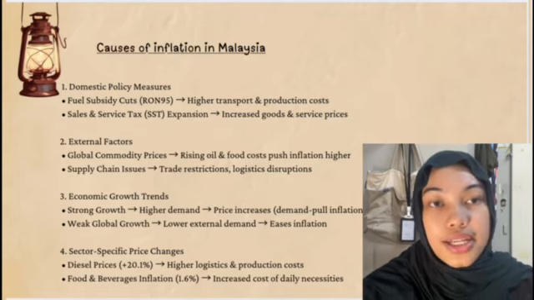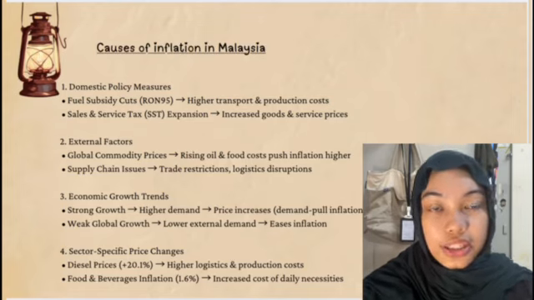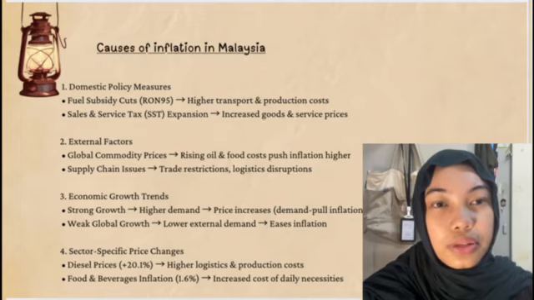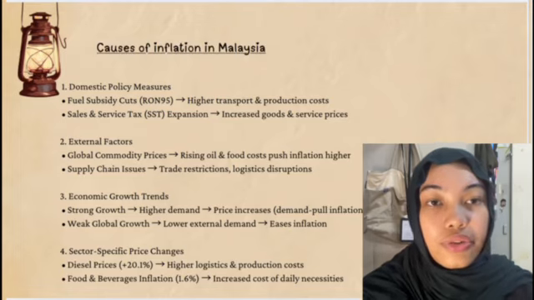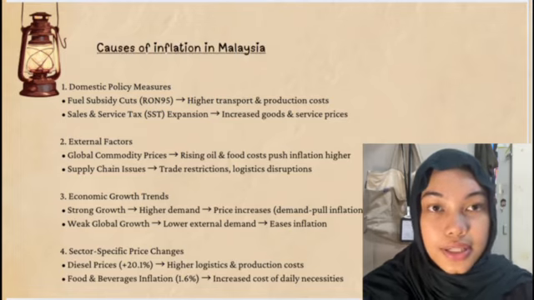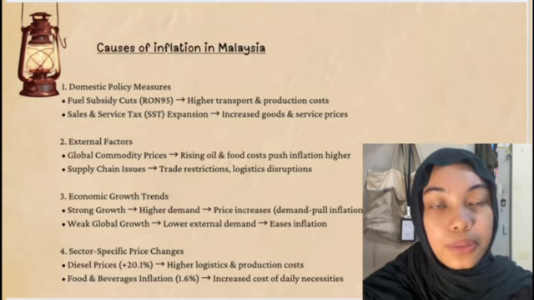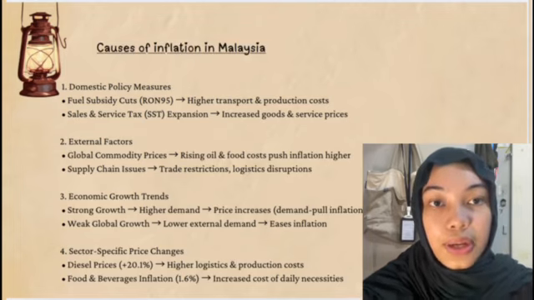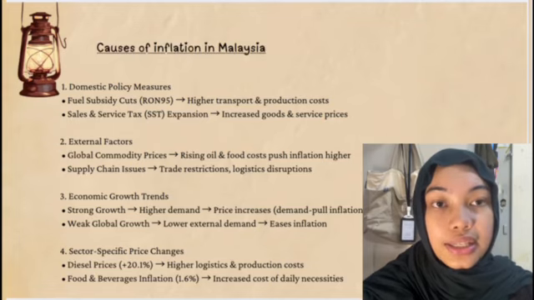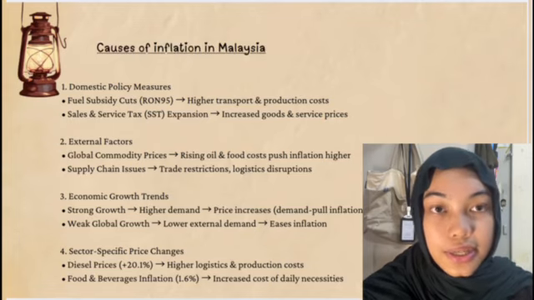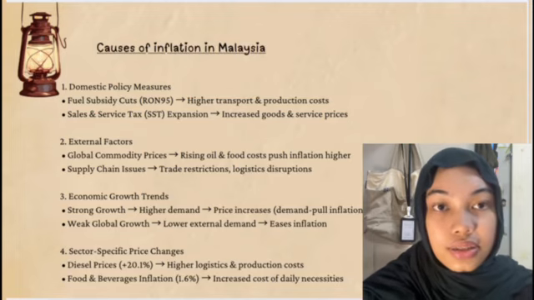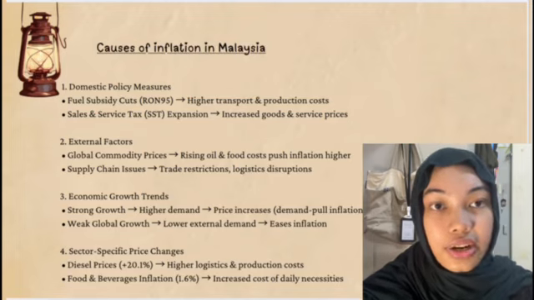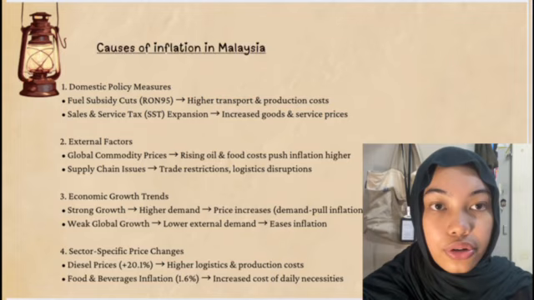Fourth, sector-specific price change. Certain sectors play a bigger role in inflation. For example, diesel prices increased by 20.1%, pushing up transportation and logistics costs. Food and beverage inflation is at 1.6%, making daily essentials more expensive. These sector-specific changes directly impact both businesses and consumers.